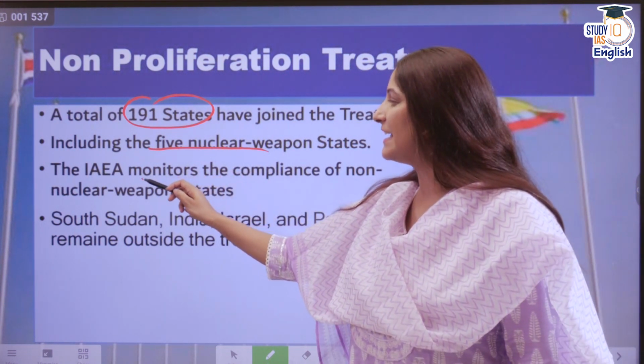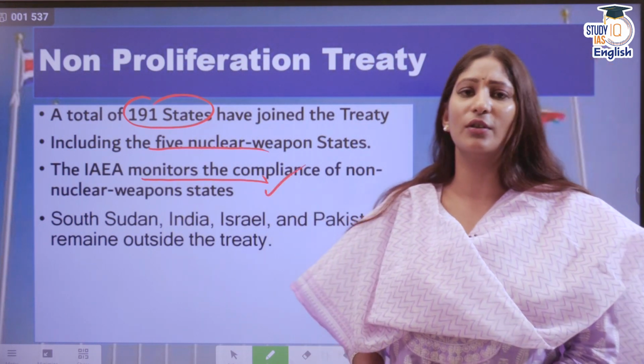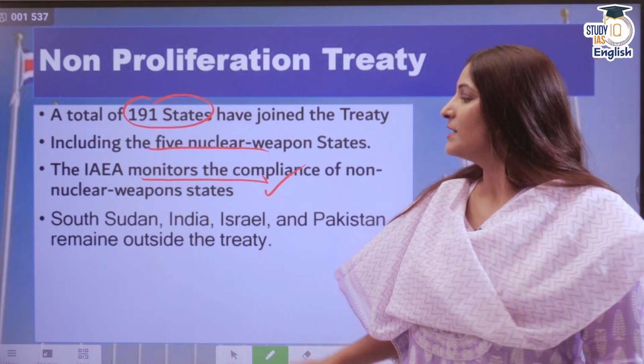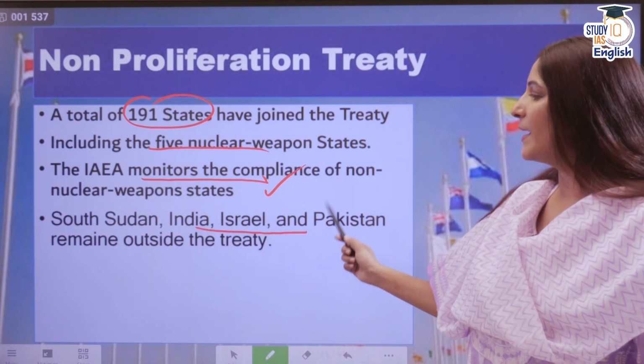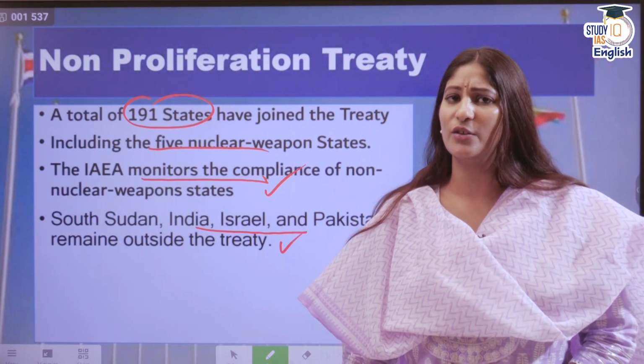The IAEA monitors the compliance of non-nuclear weapon states. If there is any sort of anomaly, then IAEA will come into the matter. South Sudan, India, Israel, Pakistan remain outside the treaty. Is there any other country? You have to tell me, okay?